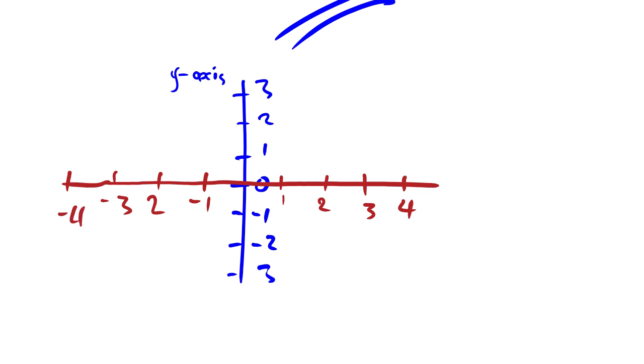Remember, this line is called the x-axis. They usually put arrows on either side of the lines. So we use these lines to coordinate, that is to find the location of an object or a body.